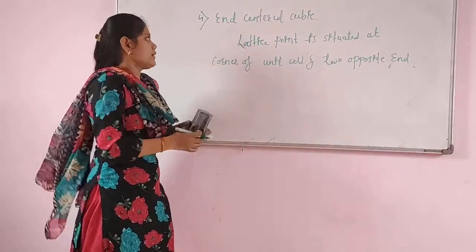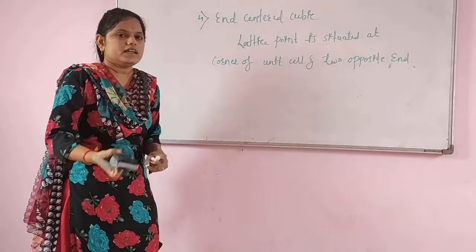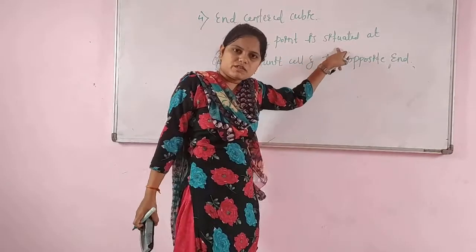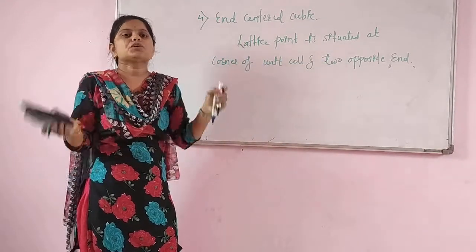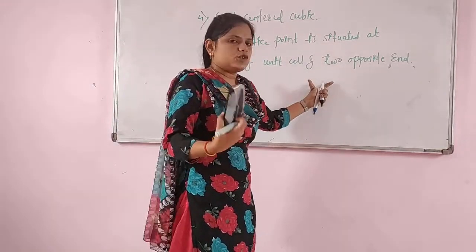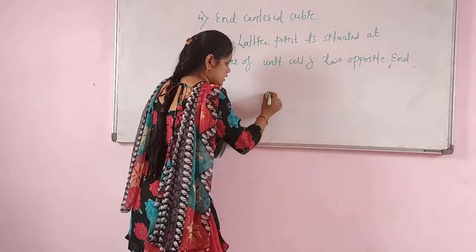Here, what is meant by end centered cubic? In the end centered cubic, the lattice points will be situated at the corner of the unit cell along with any two ends of the unit cell. Now, suppose this is your unit cell.